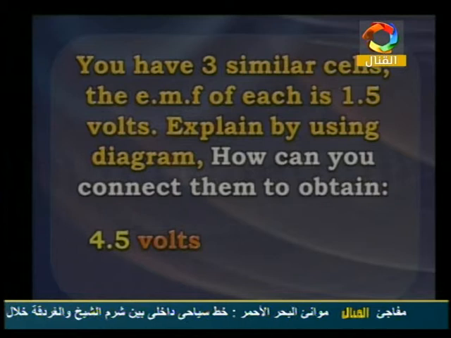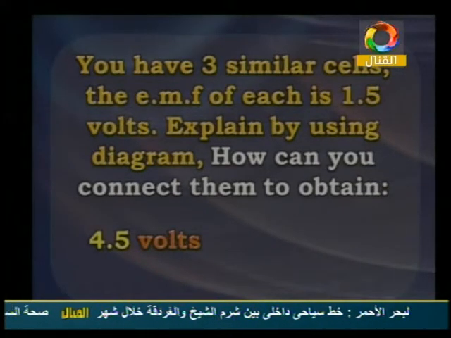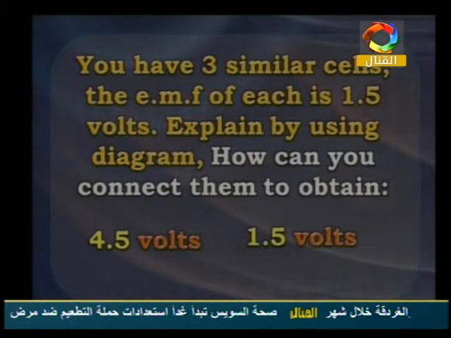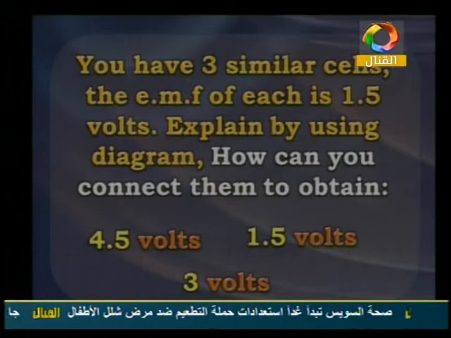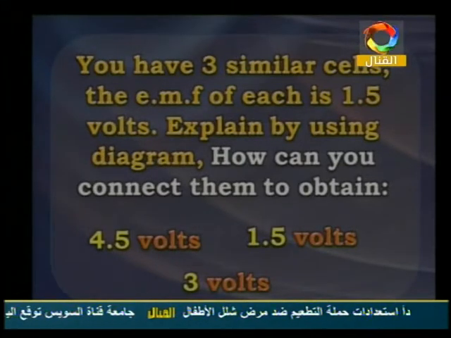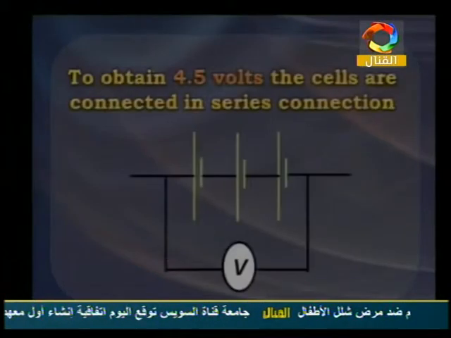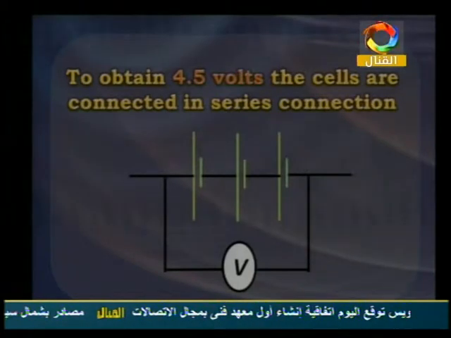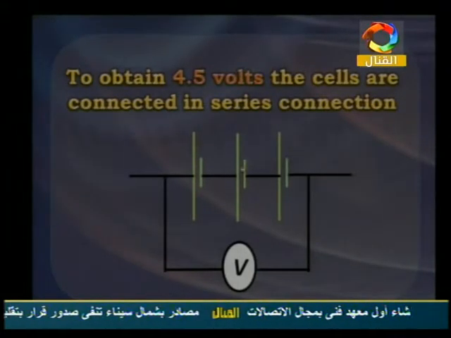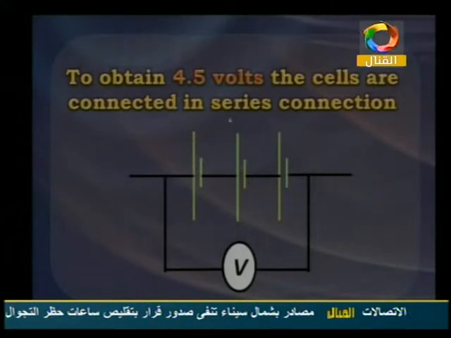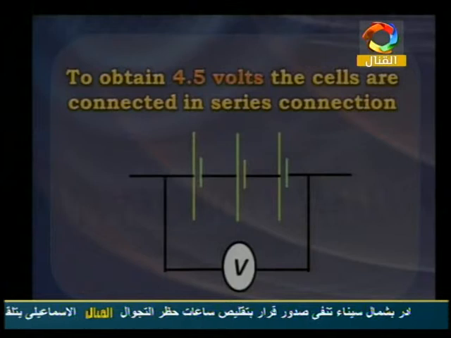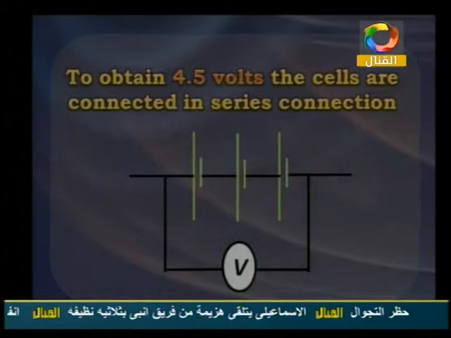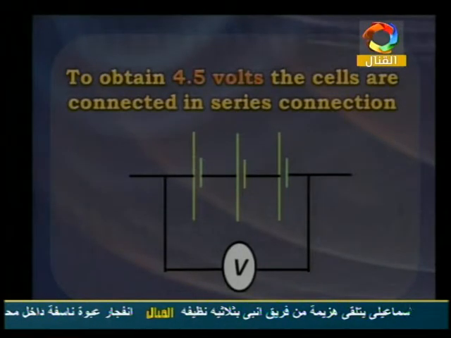We have the first one, I need to connect them to make 4.5 volts. And the second one, I need to connect them to produce 1.5 volts. And the last one, I need to connect them to make 3 volts. So here we have to obtain 4.5 volts. It's very important to know this is a series connection. We have the first cell here, the second cell, and the third cell. This is the three cells that form a battery, connected in series. So this one is called series connection to make 4.5 volts.